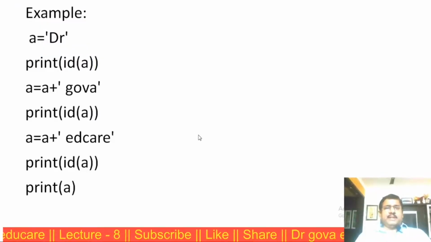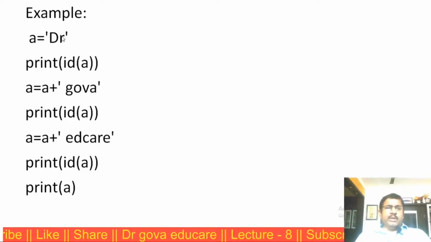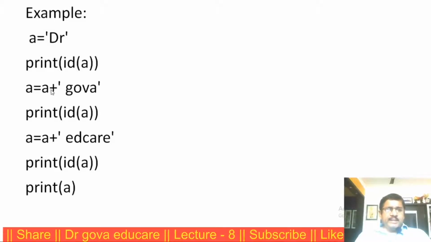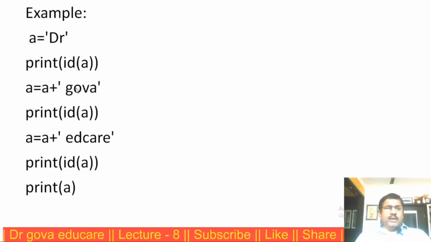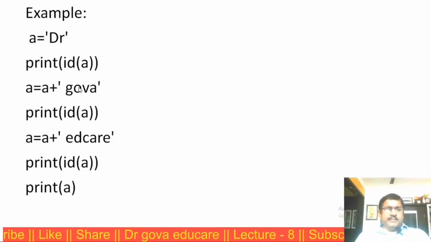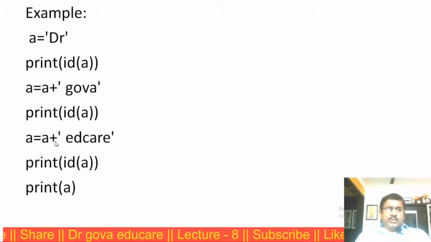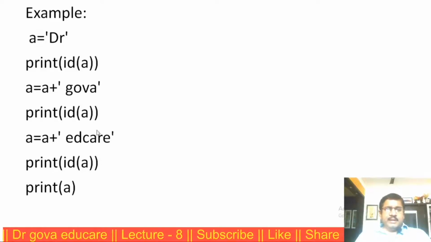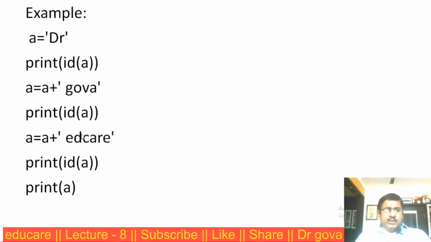Now this is another example. A is equal to BR. Create one object. A is equal to A plus Goa. I am changing the content of A. Again, one object is created. Next, A is equal to A plus educare.